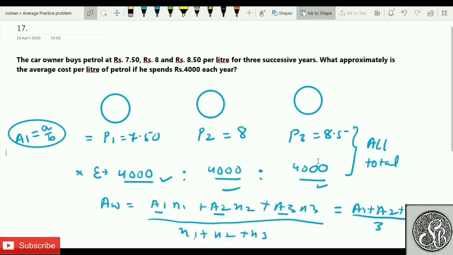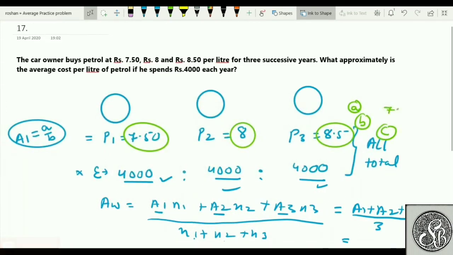So one method is that add all three, then divide by 3, and you'll get the answer. But if this is also not... In the class, if you remember, I said very clearly, these are the three numbers. Average will always be between maximum and minimum. When I'm saying average will always be between maximum and minimum, when I saw the options, I remember till now only one of the options, which was I think 7.98 or 7 point something, was in this range. The rest all of them were out of the range. Since I don't have the options right now, what I will recommend you people is that please add these numbers and divide by 3.